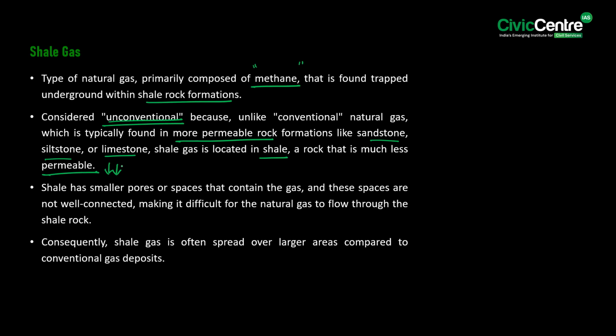This means that the shale gas has smaller pores or spaces that contain the gas, and these spaces are not well connected, making it difficult for the natural gas to flow out through the shale rock. Consequently, shale gas is often spread over larger areas compared to the conventional gas deposits.